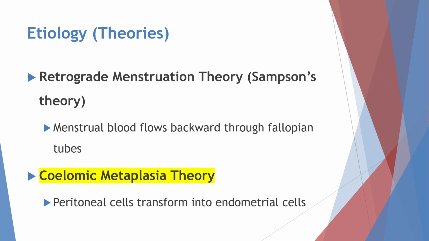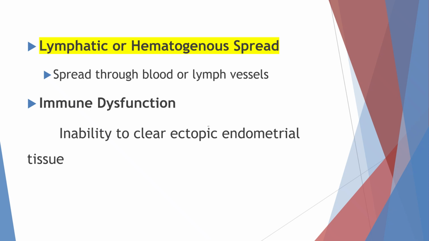Another explanation is the coelomic metaplasia theory. According to this theory, certain cells in the pelvic lining, called peritoneal cells, can change or transform into endometrial-like cells. These transformed cells then grow outside the uterus and lead to endometriosis. Another theory explaining endometriosis is lymphatic or hematogenous spread. According to this theory, endometrial cells can travel through the blood vessels or lymphatic vessels and spread to different parts of the body. These cells can then attach and grow in other areas outside the uterus.